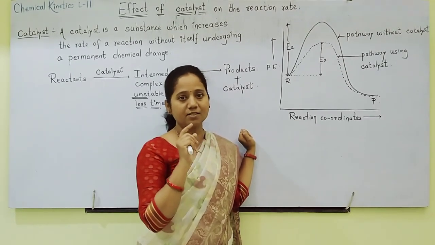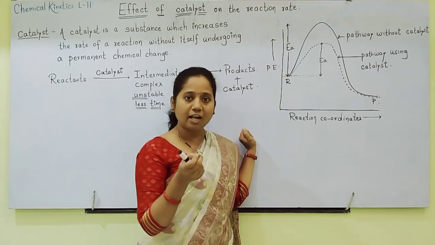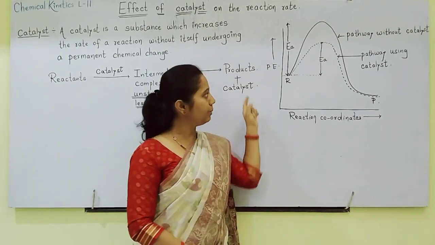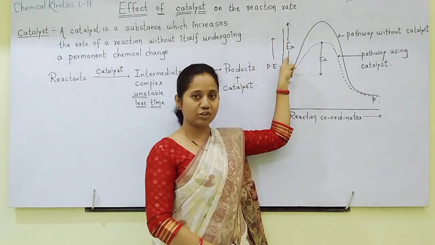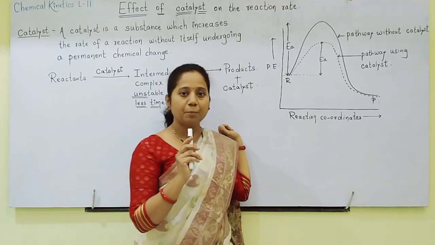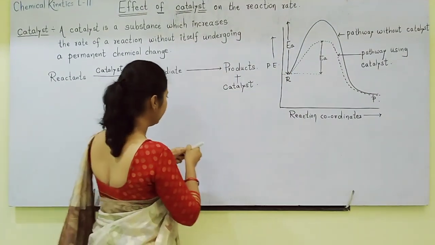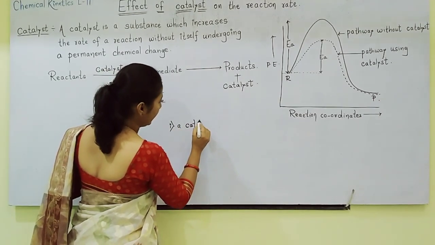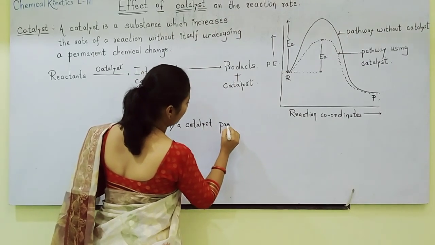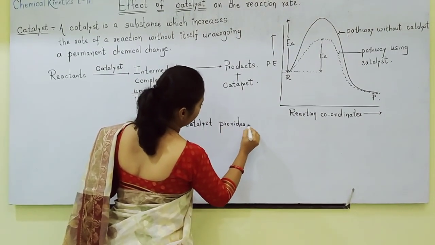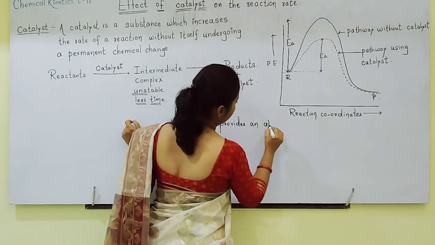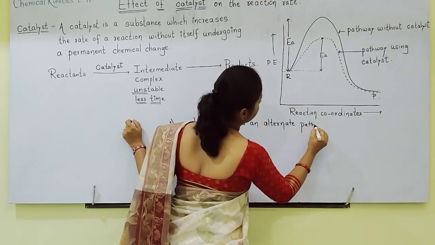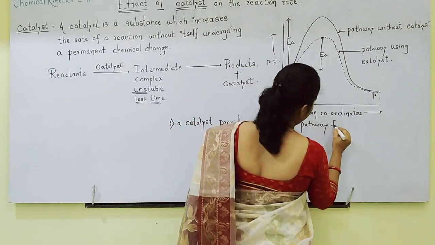So a question will be asked for 2 marks: plot a graph and show how a catalyst increases rate of reaction. Your answer should be this graph showing both activation energies, and your first point should be: a catalyst provides an alternate pathway for the reaction.